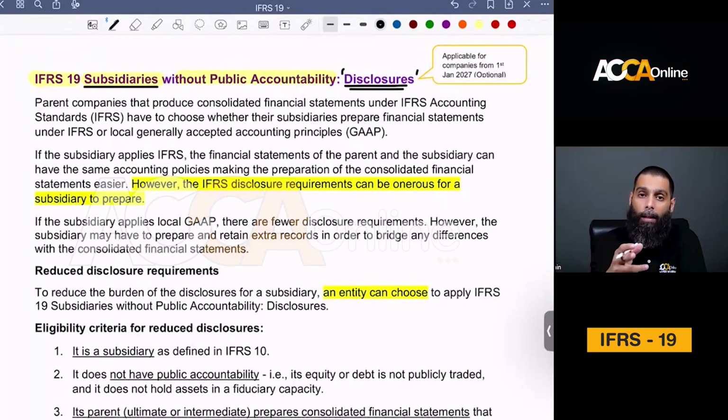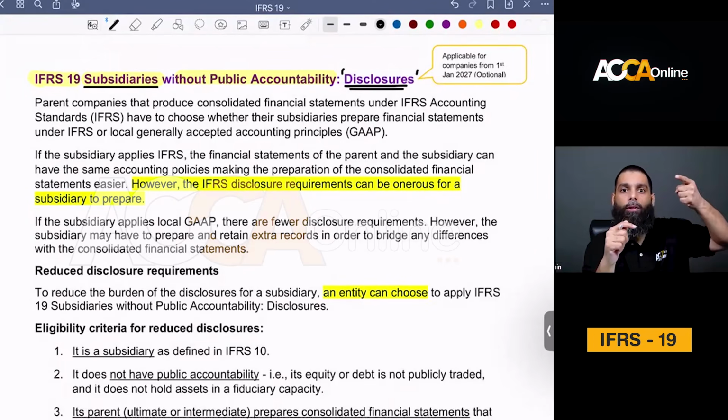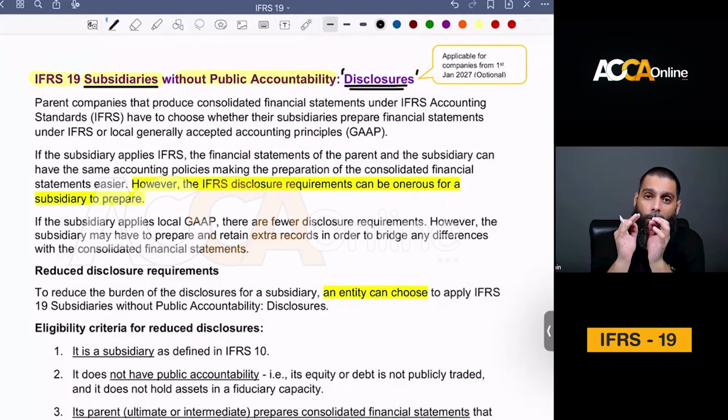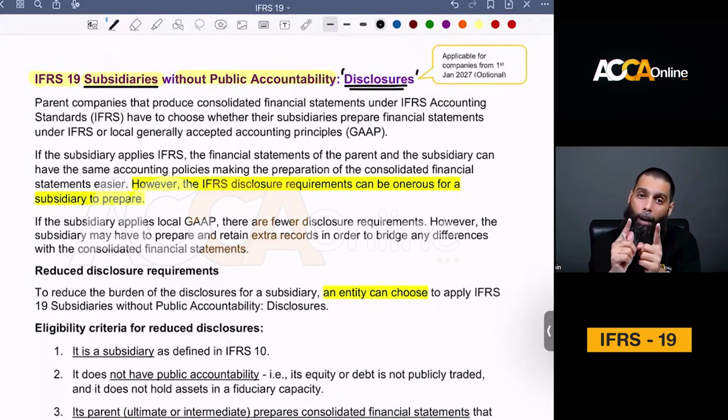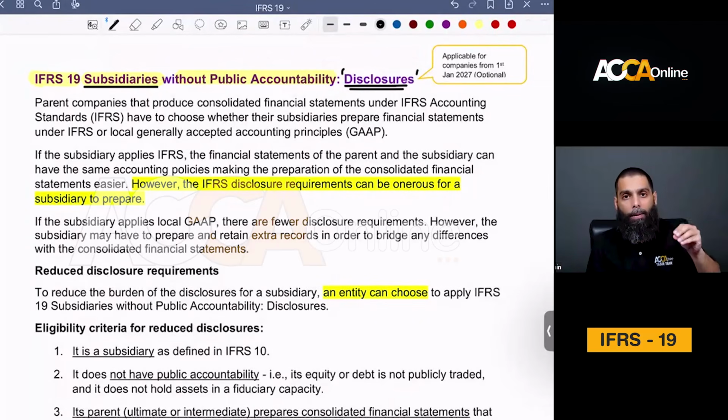Sir, what do you mean? There must be a parent above you. IFRS 19 is not focused on each and every company, but only that type of company which can be termed as a subsidiary as per IFRS 10. So you are being controlled by another company which is your parent, or maybe another company which is your parent's parent, the ultimate parent, but you must be a subsidiary of some other company.